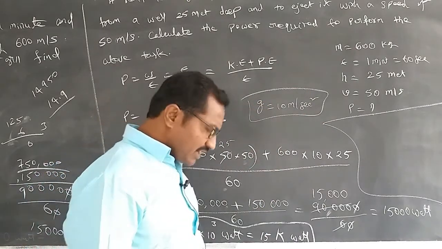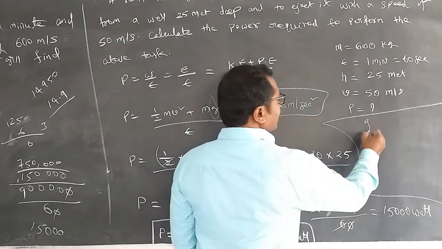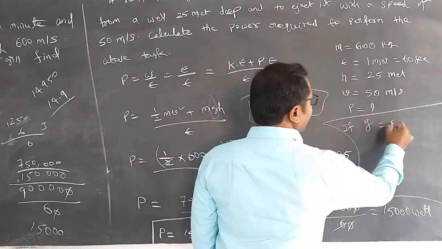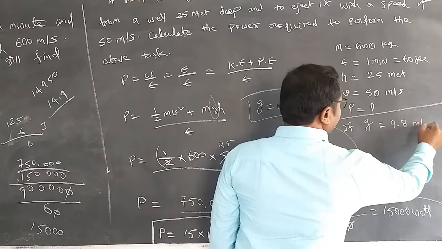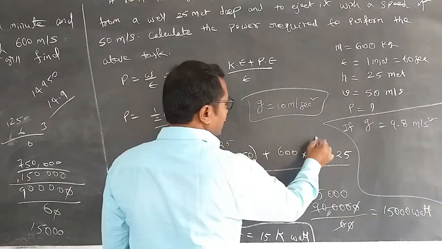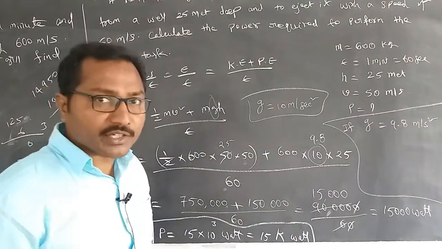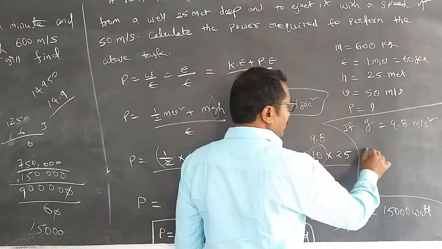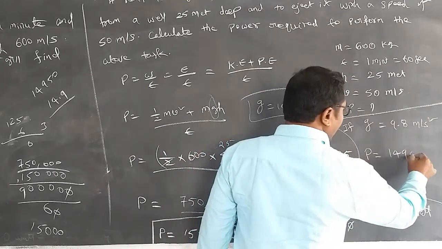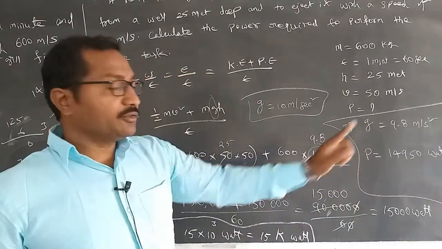Okay. In some material it is given like that also, that is if I take the value of g as 9.8 meter per second square, then here the value of this one will be 9.8, and after the total simplification part, you are going to get the power as 14950 watt.